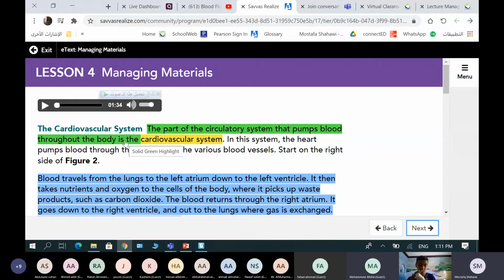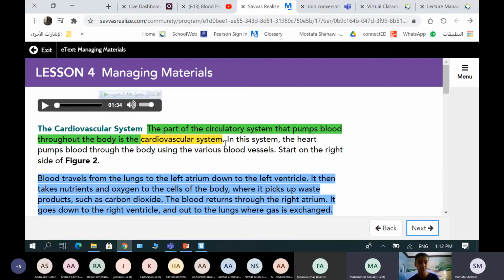The part of the circulatory system that pumps blood throughout the body is the cardiovascular system. In this system, the heart pumps blood through the body using the various blood vessels, starting on the right side.